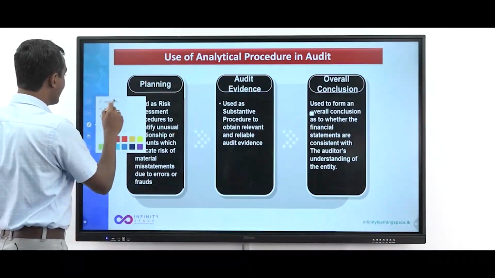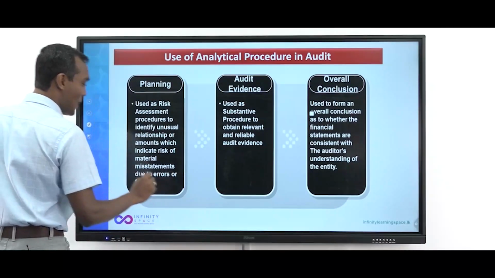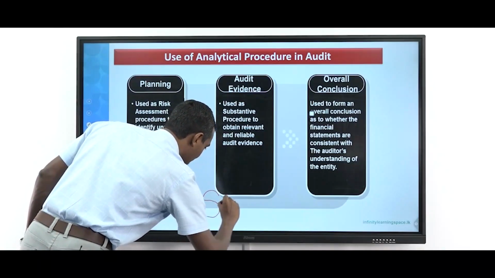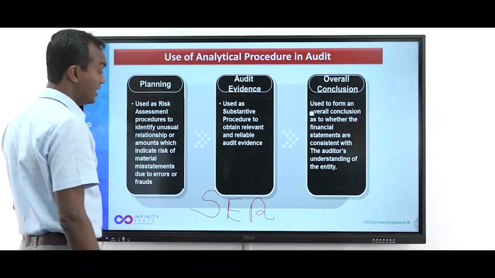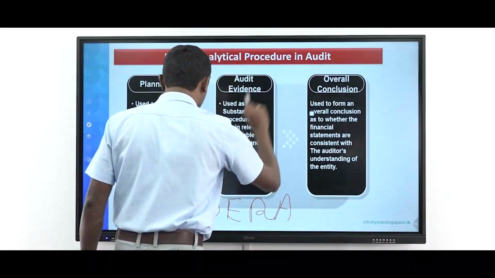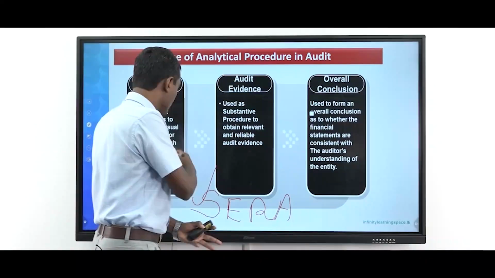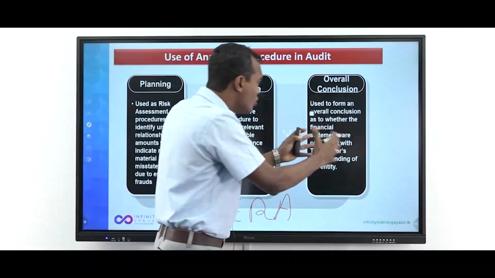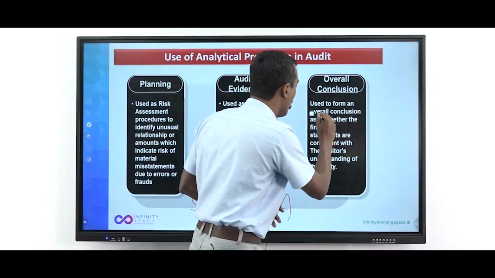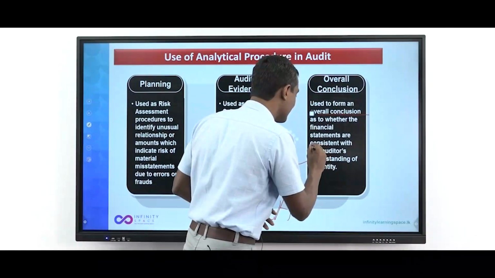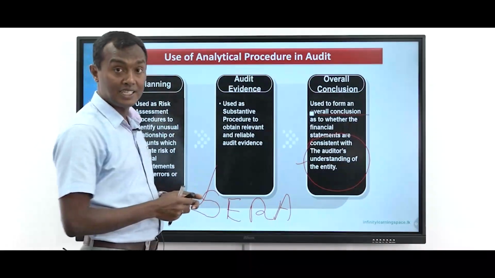Analytics can only be used as audit evidence when SARA is there, right? Who is SARA? You know SARA? It has to be suitable, you need to have an expectation, your data should be reliable, and the deviation should be acceptable. If you know SARA, the last question you will automatically answer. And finally, after the audit, if there are issues they should be corrected. Then finally you do another analytics before giving the opinion to see that all the ratios look normal, to confirm overall conclusion whether financial statements are consistent with the auditor's understanding. That final check is the final analytical procedure.